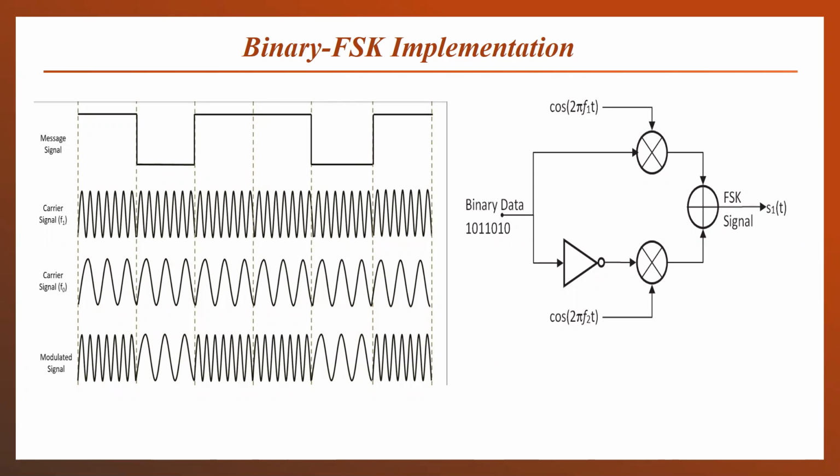So how to implement this concept? We have binary data which will be line encoded, and it will be provided first just similar to ASK. For the binary 1 transmission, we have to transmit the carrier signal of frequency F1, and for the binary 0, the carrier signal of frequency F1 will be absent.